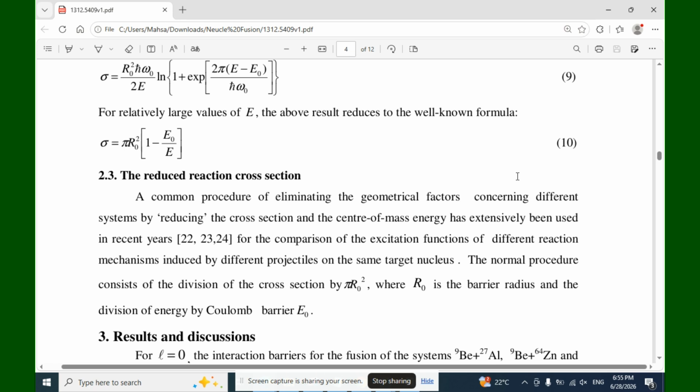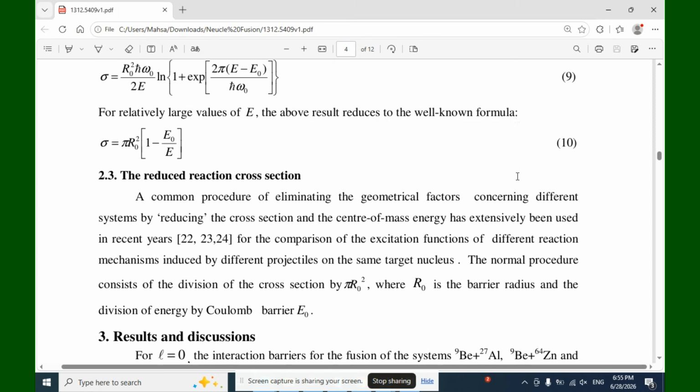The reduced reaction cross-sections, a common procedure of eliminating the geometrical factors concerning different systems by reducing the cross-sections at the center of mass energy, has extensively been used in recent years for the comparison of the excitation functions of different reaction mechanisms induced by different projectiles on the same target nucleus.